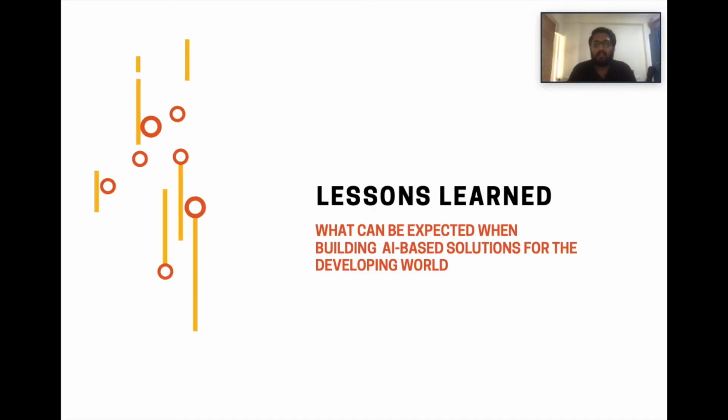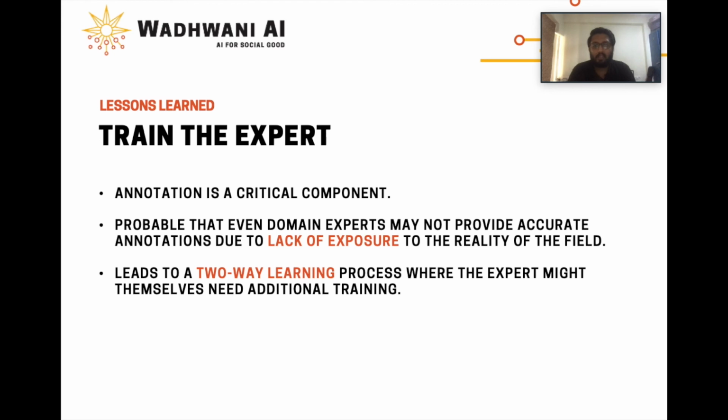We conclude with the lessons learned from our journey that would be of interest to any AI researcher looking to build AI solutions for the developing world. Firstly, it is probable that even domain experts may not provide accurate annotations due to lack of exposure to the reality on the field. In such cases, it is essential to train the experts themselves, which leads to a two-way learning process.